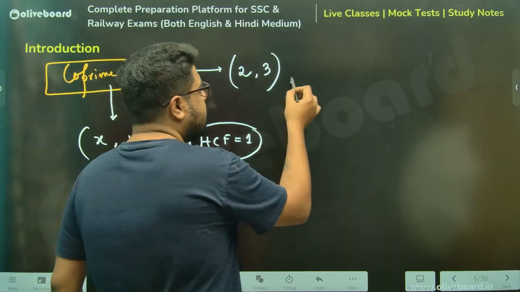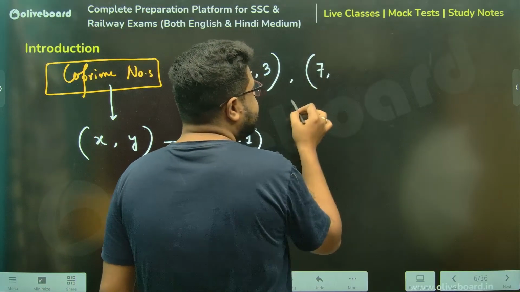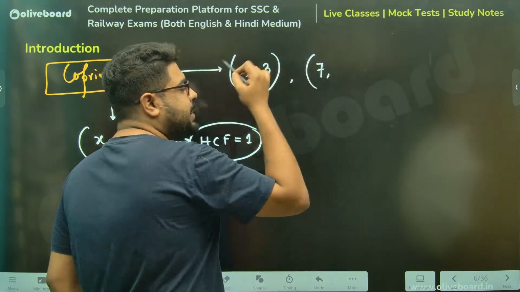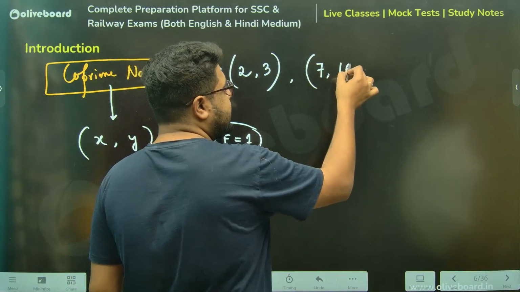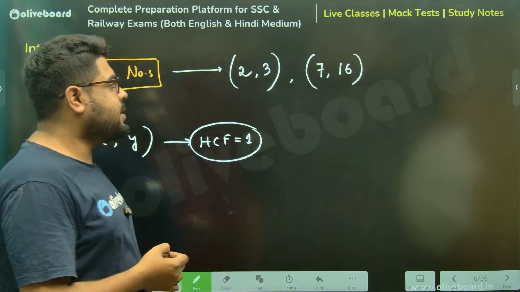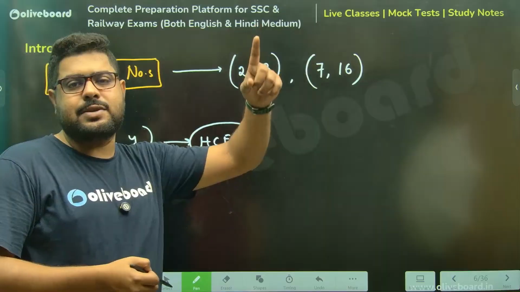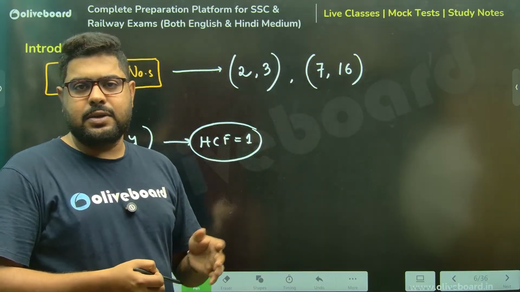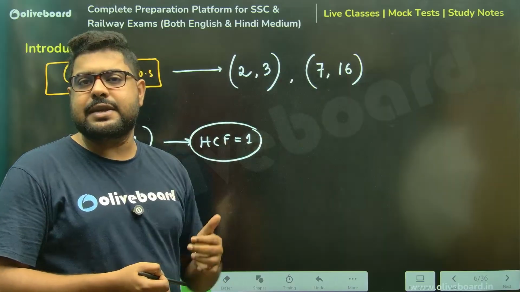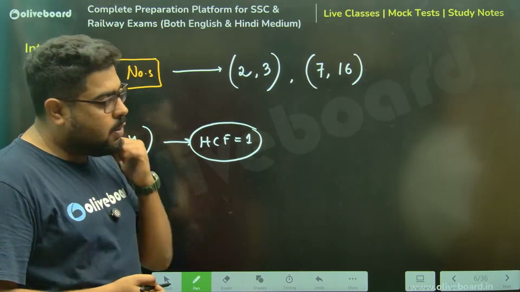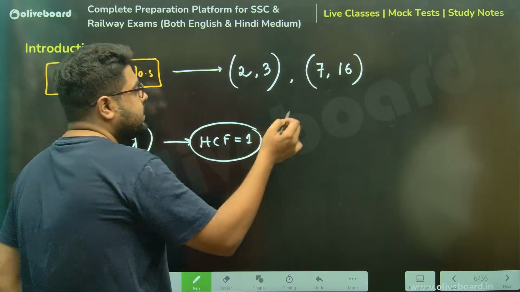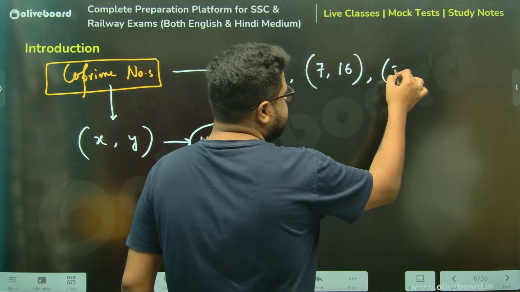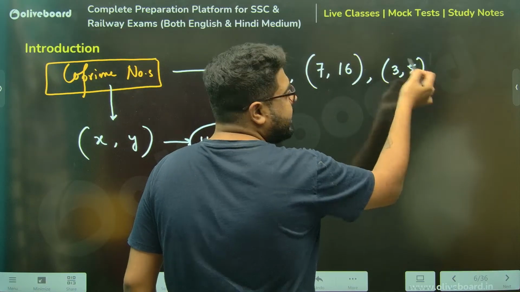Now again, if I take 7, it's a prime number. With that, I take anything, it will always be a co-prime number, because the prime number always has only two factors, number itself and 1. So there is no chance I'll get my HCF greater than 1. Let's take some more examples. 3 and 5 both are prime.